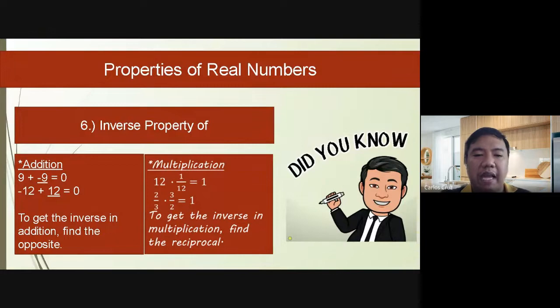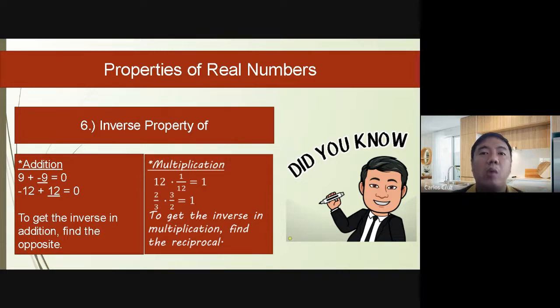How about the multiplication? So 12, ano po yung kailangan i-multiply 12 para maging 1? Ang kailangan pong sa 12 para maging 1 will be its reciprocal. When we say reciprocal, you are going to change the position of the numerator and the denominator. So 12, actually a whole number, 12, is 12 over 1. So you just need to change the position. That will be 1 over 12. And that is the reciprocal. So if you're going to multiply 12 times 1 over 12, that will be equal to 1.